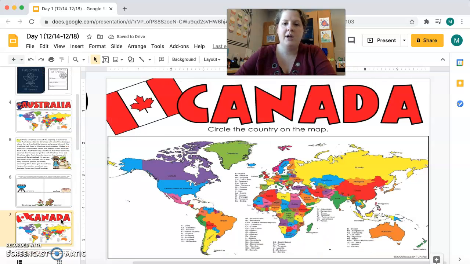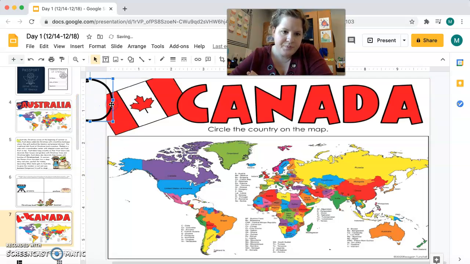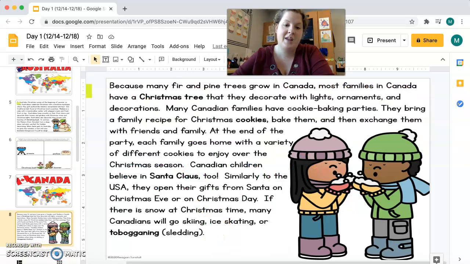Gonna come here and we're gonna go to Canada now, okay? So you are again, I'm gonna move this circle over. You're gonna look for Canada on the map. Canada is very close to us, so here we are, United States of America. Canada is somewhere over here, so look with your parents to find Canada and then put the circle around it.